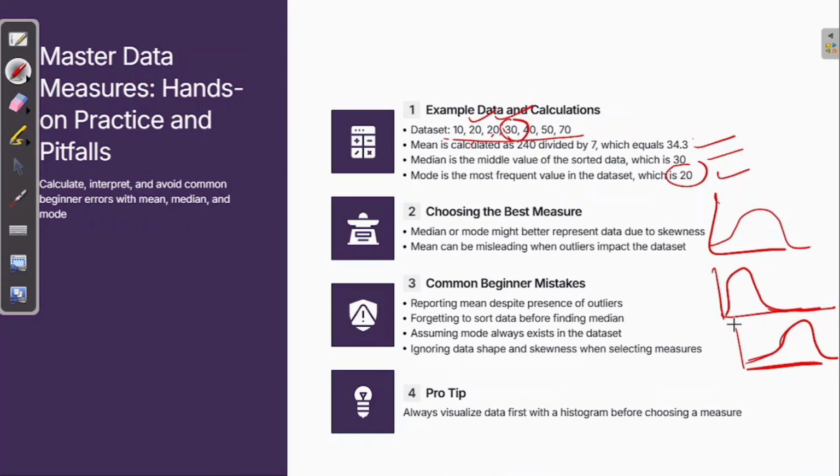So what is the common beginner mistake? The common beginner mistake is reporting the mean despite the presence of outliers, right? I told you that when an outlier is there, don't report the mean, report the median generally. Another mistake is forgetting to sort data before finding the median.